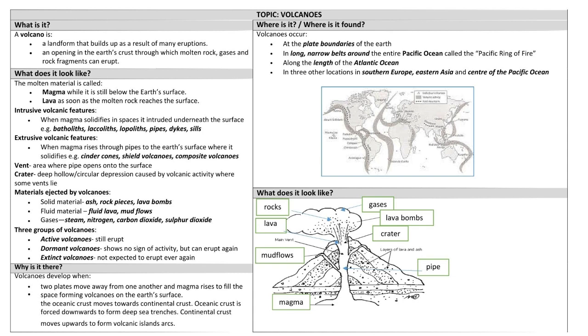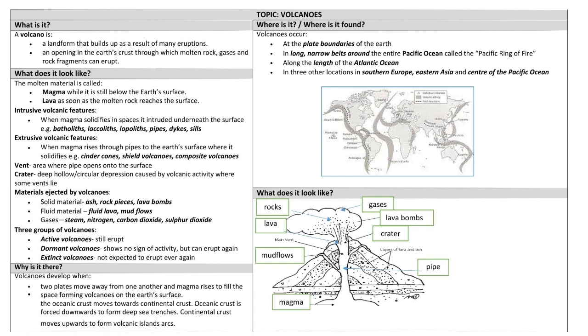Materials ejected by volcanoes. Solid material: ash, rock pieces, lava bombs. Fluid material: fluid lava, mud flows. Gases: steam, nitrogen, carbon dioxide, sulfur dioxide.